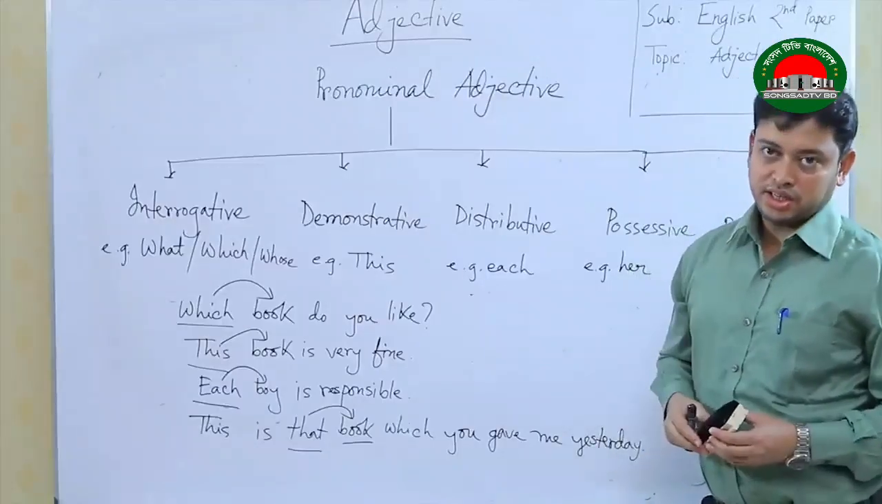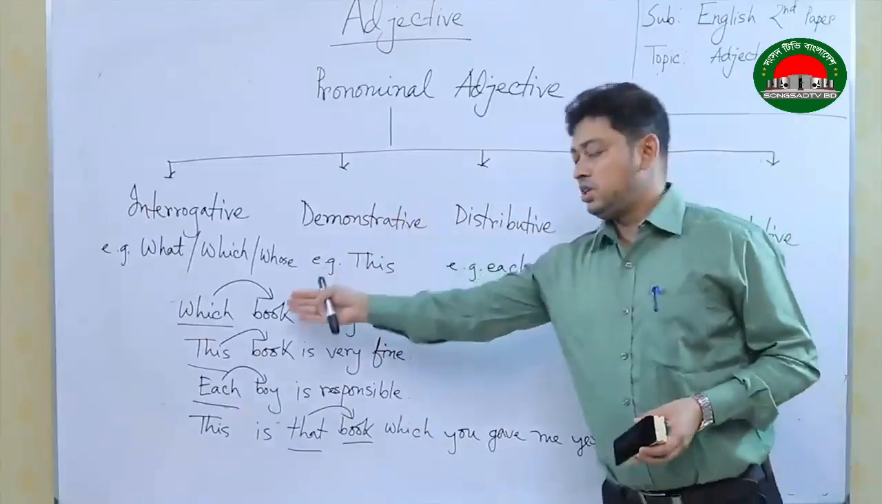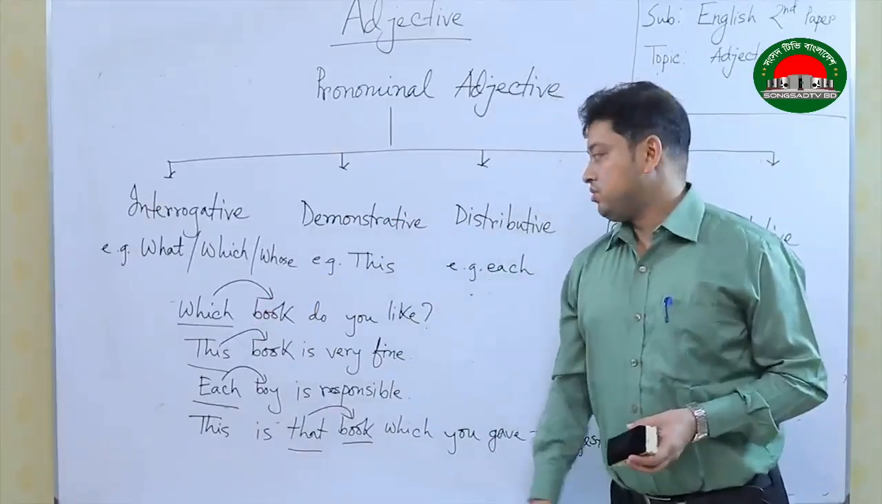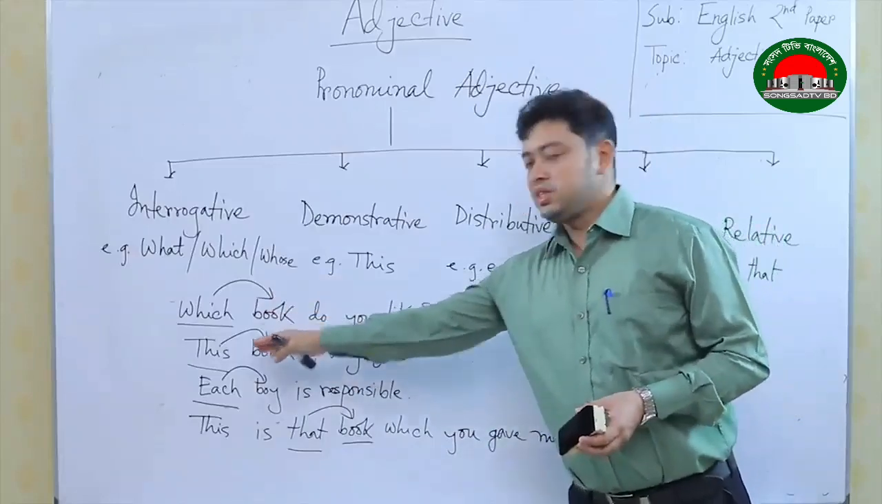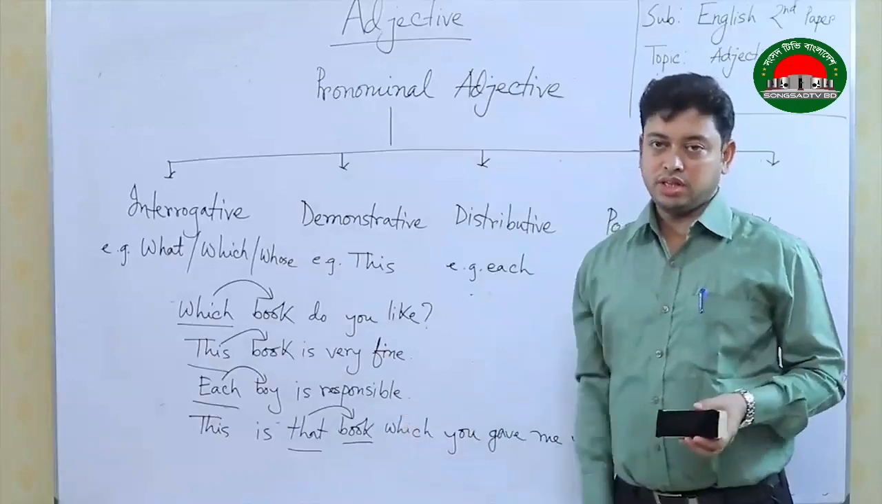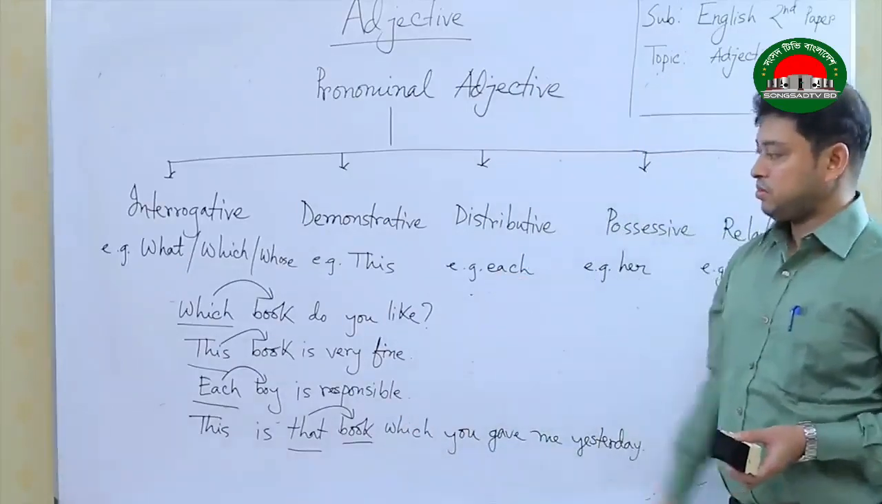So, both answers are correct. If you write down pronominal adjective, the answer will be correct. If you write down interrogative adjective, the answer will be correct. If you write down this is demonstrative adjective, the answer is correct. It is pronominal adjective, it is also correct. So, please copy these examples.